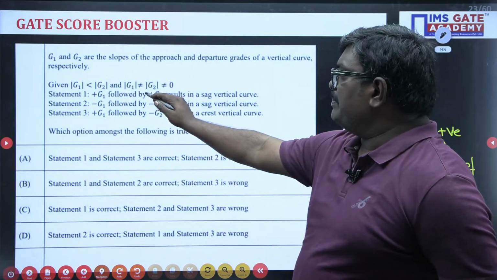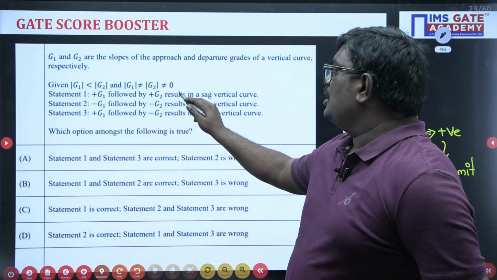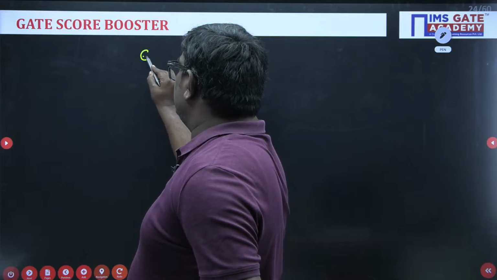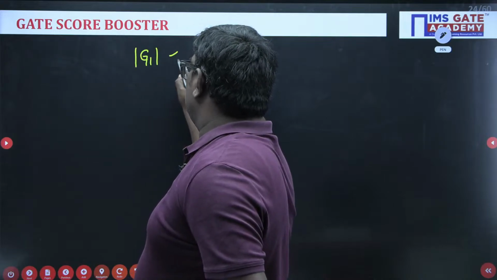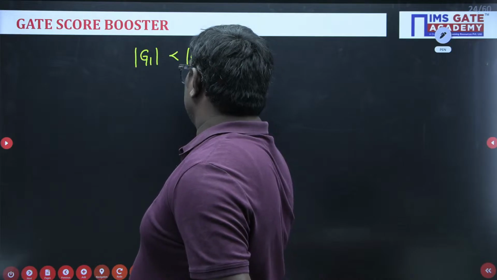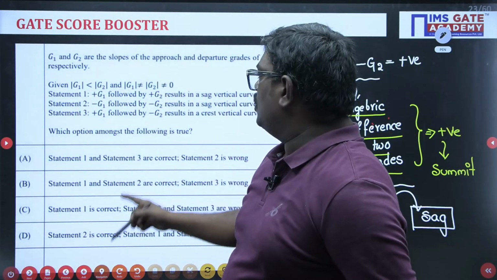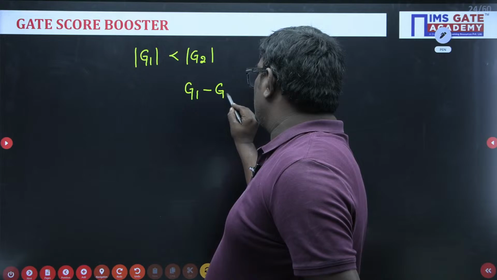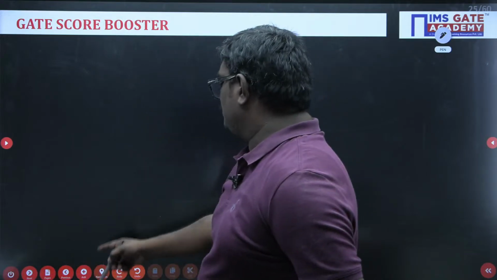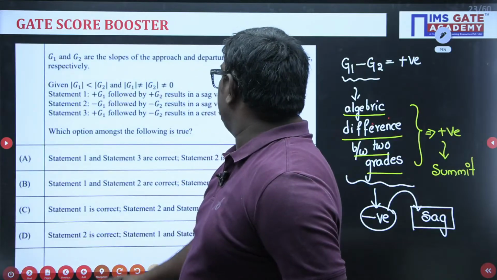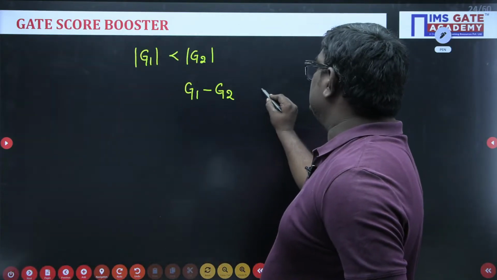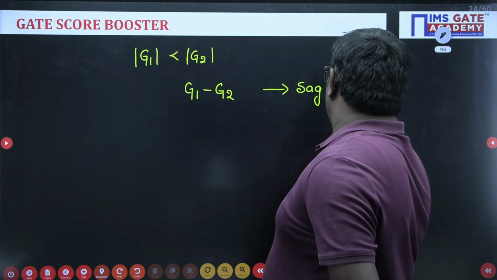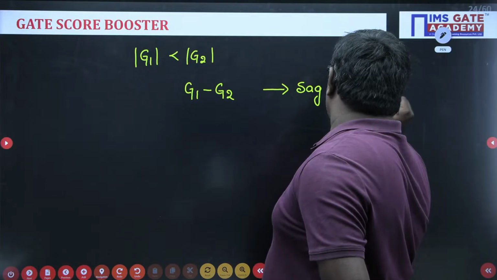The first statement: G1 followed by G2 results in a sag vertical curve. Here it is given that mod G1 is less than mod G2, and G1 followed by G2 means G1 minus G2. They have said it is a sag vertical curve. Is this statement correct or wrong?